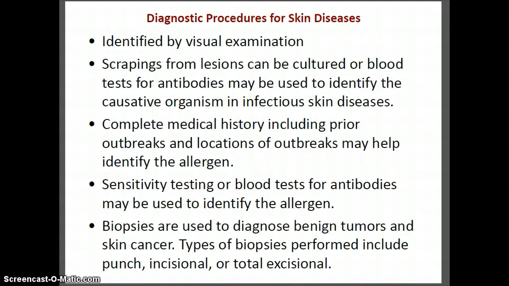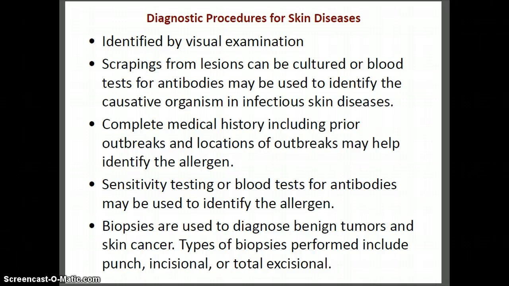All right, let's go on to skin diseases. Many skin diseases are identified by visual examination, and we can culture the scrapings from lesions or test the blood for antibodies, and therefore can recognize some of the causative agents. Complete medical history as usual, including prior outbreaks and location.